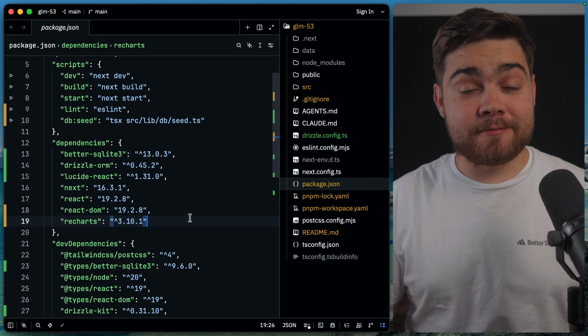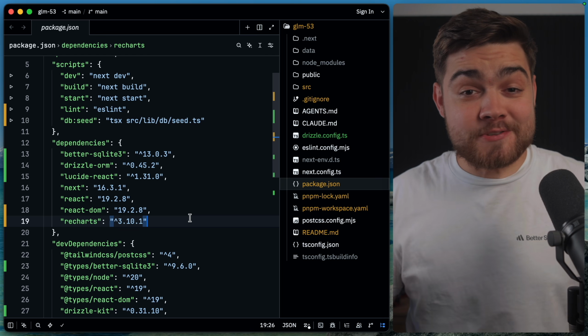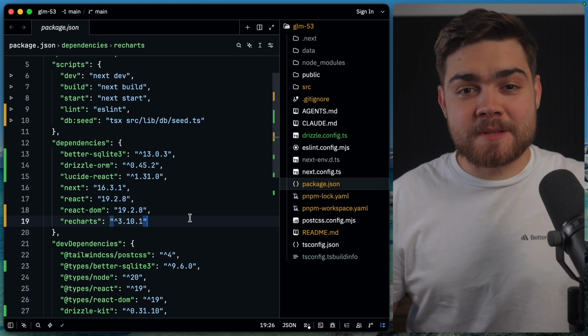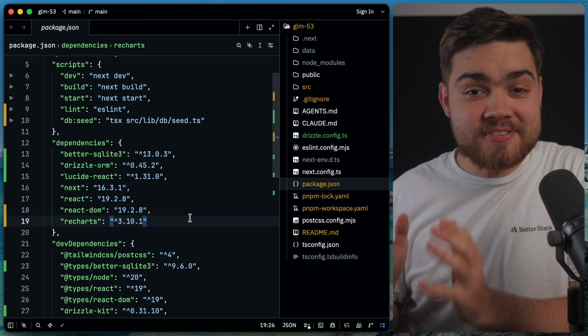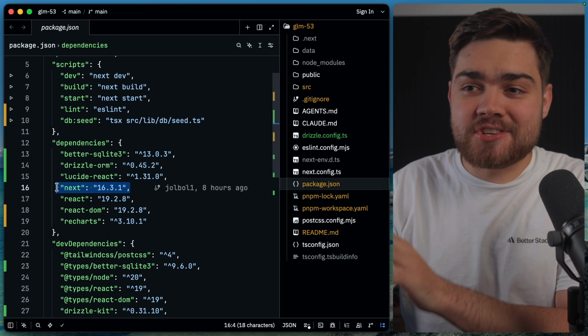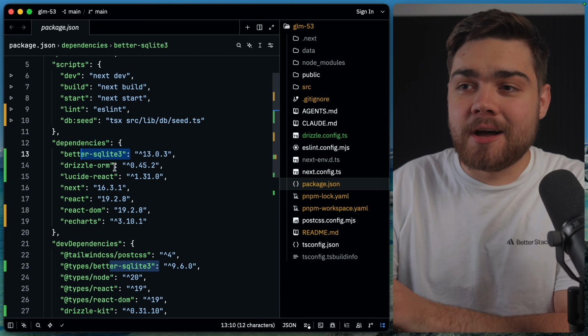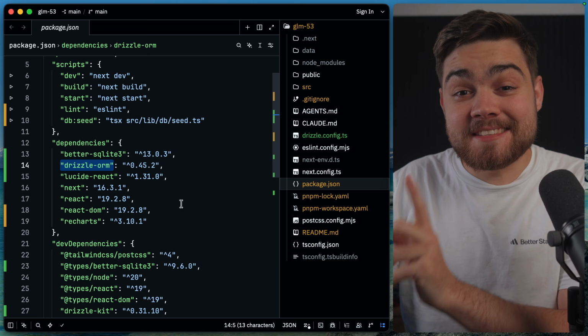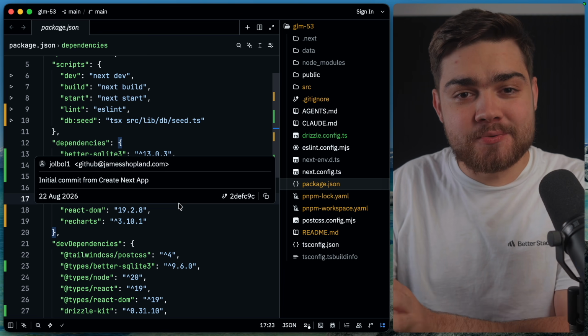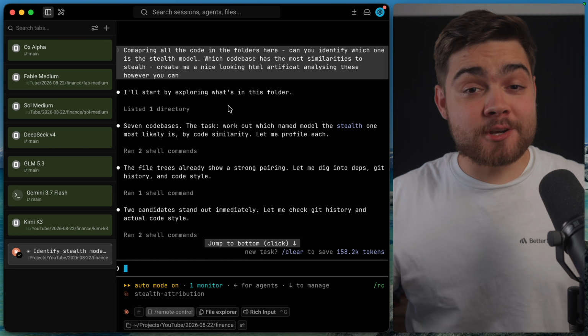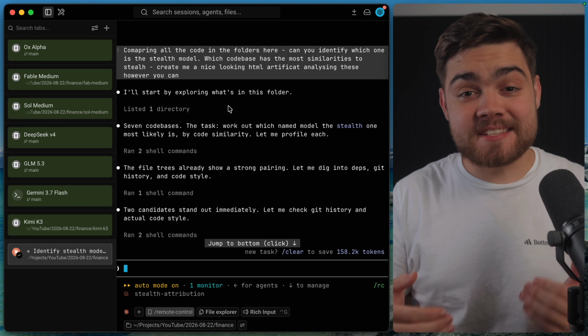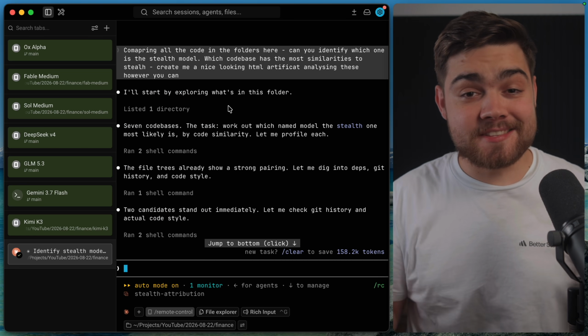This one actually took around 50 minutes to generate, and turns out it cost me $5, so this is actually the most expensive one. But the interesting part is in the stack that it chose. It chose a Next.js application, it used better SQLite, and it also used Drizzle. So this is the exact same setup that Ox Alpha used. When I saw that, I decided to ask Claude to compare all of these code bases and see if there's any similarities, and see what it thinks the stealth model is.